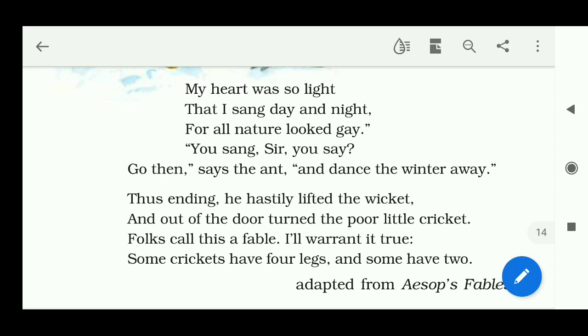He is criticizing the attitude of people who do not look into the future. Like this cricket, some people are behaving. He says that the moral of the story is that we should be industrious and hardworking like the ants, unlike the cricket.